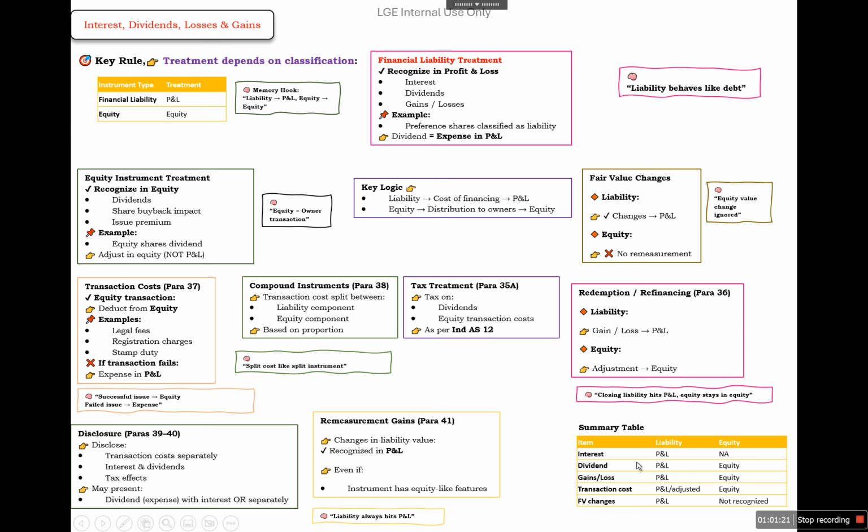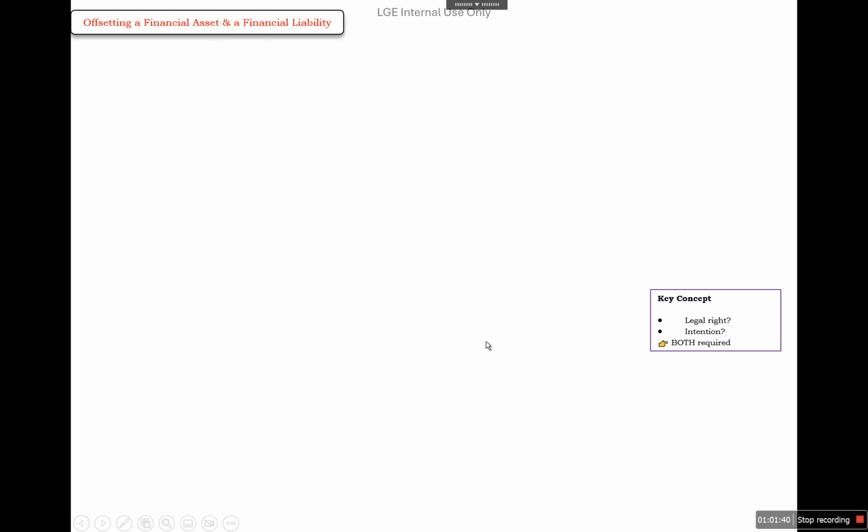So interest will be booked in P&L, dividend will be booked in P&L for liability, and for equity it will be booked in equity. Gain or loss for liability in P&L, for equity in equity. Transaction cost for liability in P&L, for equity in equity. Fair value change for liability in P&L, and for equity it is not remeasured. Equity is not remeasured, so there will not be any liability.